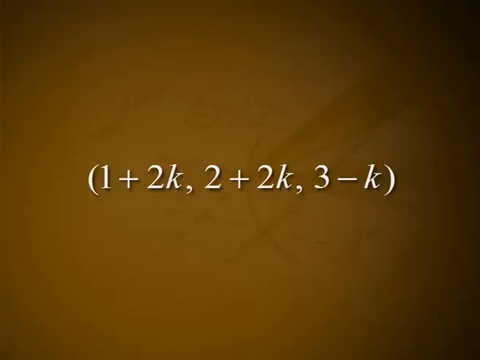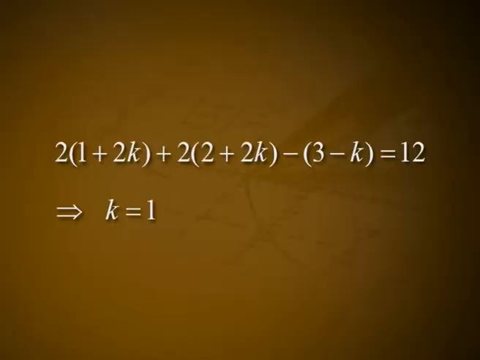The direction ratios of the normal to the plane are 2, 2, −1. Therefore, the direction ratios of CN are 2, 2, −1. Now, C is (1, 2, 3). So, N is of the form (1 + 2k, 2 + 2k, 3 − k). Since N lies in the plane, 2(1 + 2k) + 2(2 + 2k) − (3 − k) = 12, which implies k = 1. Thus, N is (3, 4, 2), which is the point of contact.